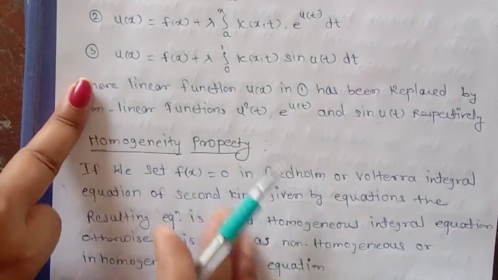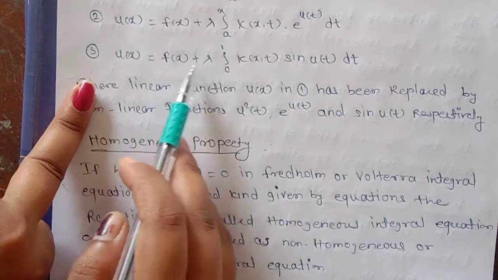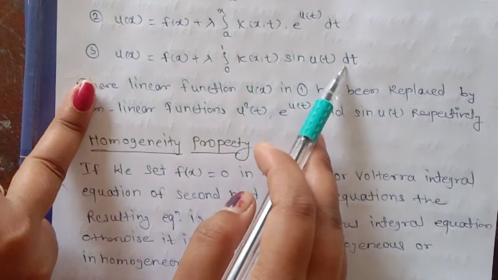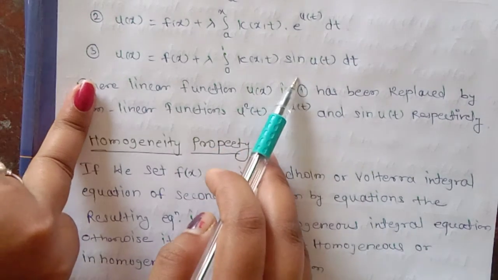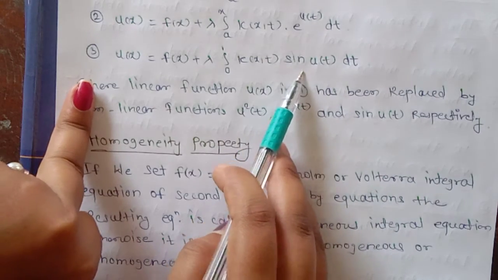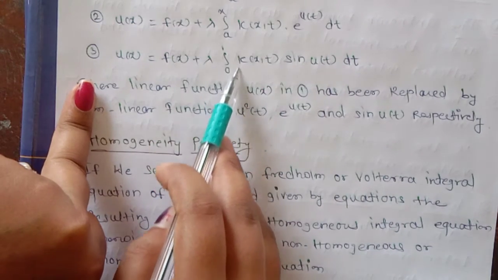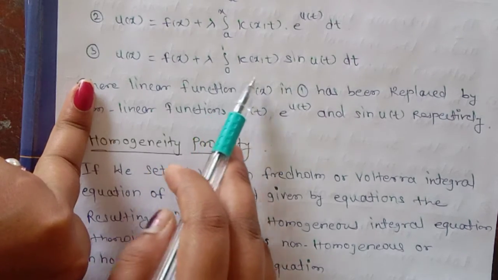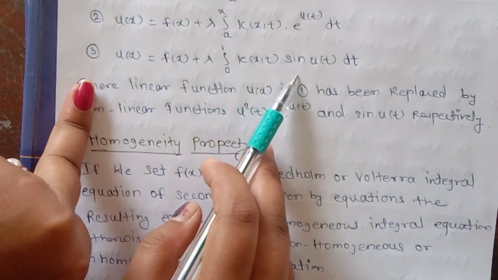Now the third is u of x is equal to f of x plus lambda integral 0 to 1 k x t sine of u t dt. Now we have to look at this: it is non-linear since the unknown function appears as sine of u t. Okay, and the limits of the integration are 0 and 1, which are constant numbers. So this is a Fredholm non-linear integral equation.